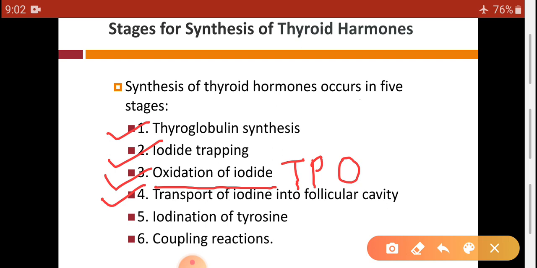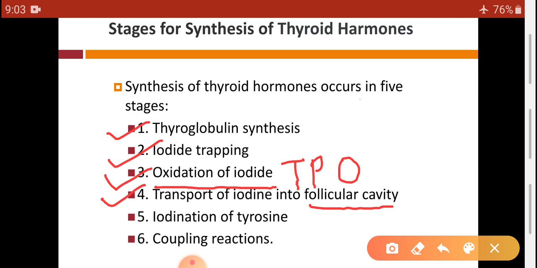After the oxidation of iodine, iodine is formed, and this iodine is transported into the follicular cavity with the help of a pump, that is Pendrin pump or chloride channel. Then finally iodine is transported into the follicular cavity.